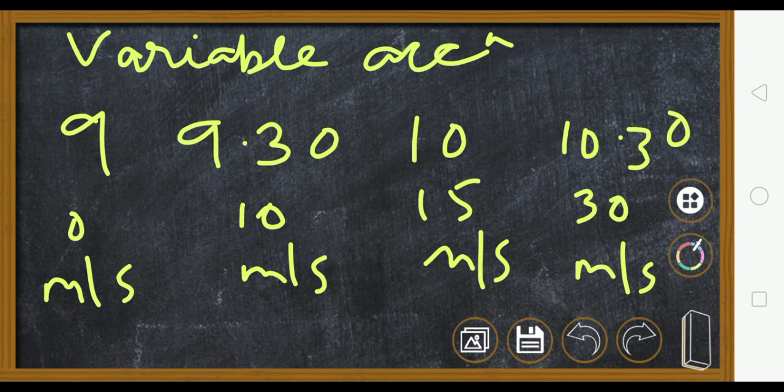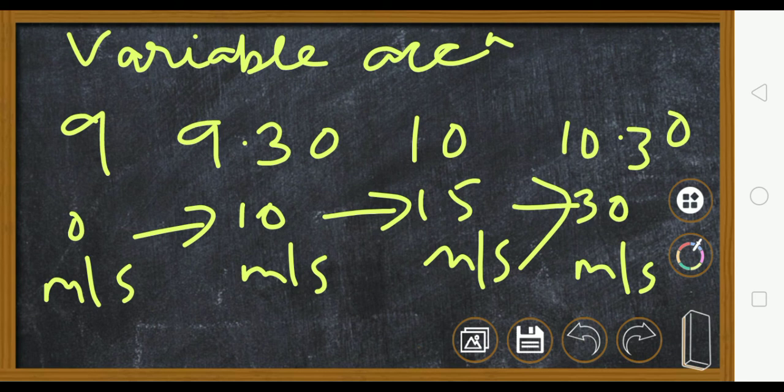It is not equal change, it is unequal change. So if the change in velocity is not the same in the same intervals of time, the acceleration is said to be variable. So we will say acceleration is there because from 0 to 10 there was a change, from 10 to 15 a change, from 15 to 30 a change. All over here you see that there is a change. Since there is a change, acceleration is there, but this change is different. So it is a variable acceleration. Okay.